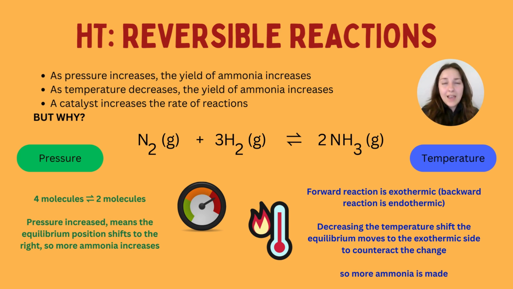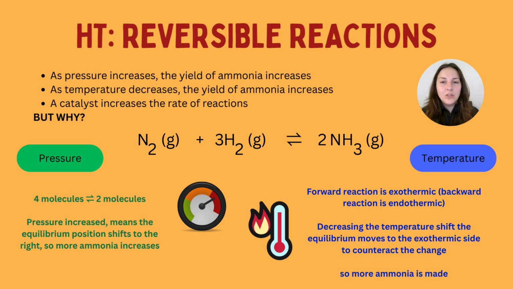So in the case of a reversible reaction, we have something called a dynamic equilibrium. We have a forward reaction. In the case here, nitrogen plus hydrogen makes ammonia. And we also have a reverse, backward reaction. So we have ammonia breaking down into hydrogen and nitrogen. Those two things are happening at the same time. We, of course, in the Haber process, want ammonia. We don't really care about nitrogen and hydrogen. We just want ammonia. So how do we do it?